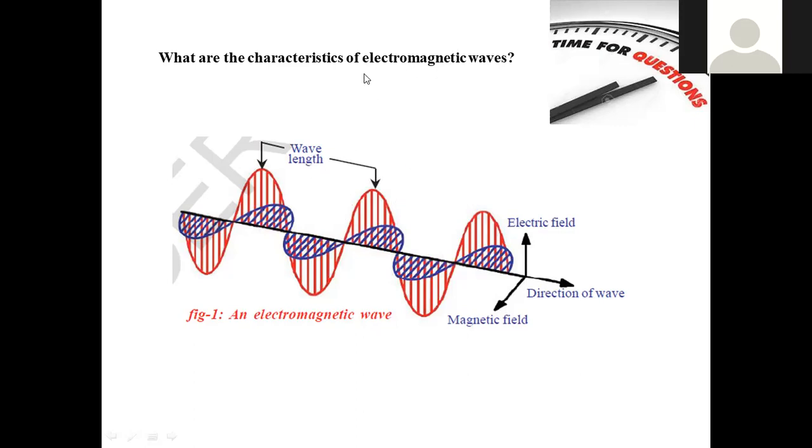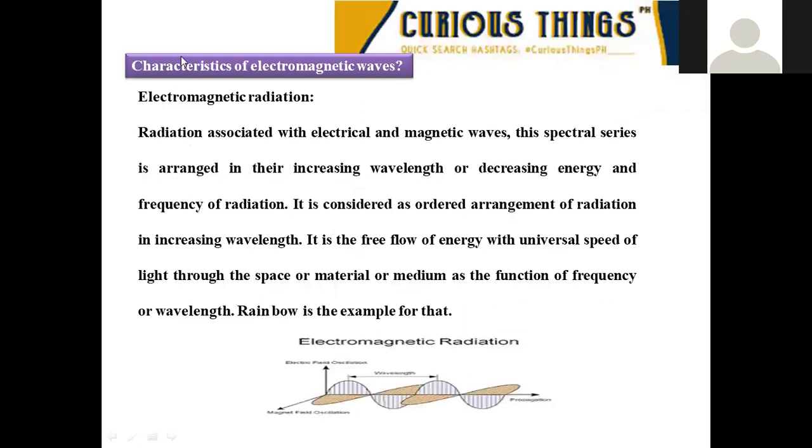All these terms should be known, then only can you understand the characteristics of electromagnetic radiation. Electromagnetic radiation is the association of all these things. When you know all these things, then only the concept of electromagnetic radiation will be complete, right? So now we are going to discuss the different parameters which are associated